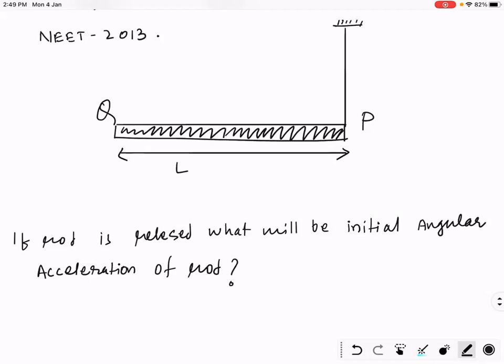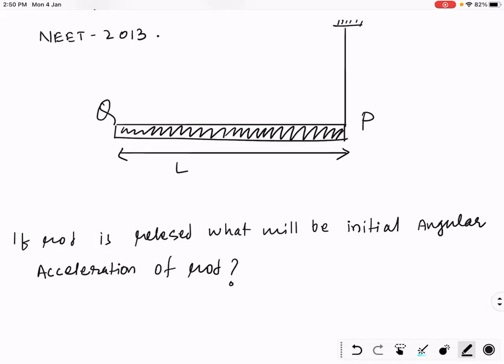Bacho, I have a hint for you. Net torque is equal to I alpha. Everyone write net torque is equal to I alpha. Now, everyone assume entire mass of the ring at its center and represent mg.